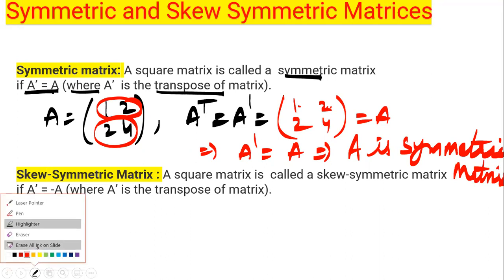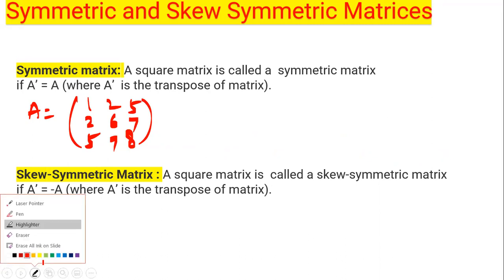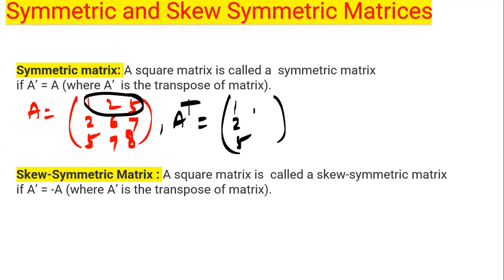Let's take one more example of 3 by 3 order. A equals, suppose I take 1, 2, 5, 6, 7, 8. Let's take its transpose, A transpose. Write first row in first column 1 2 5, second row in second column, and third row in third column.